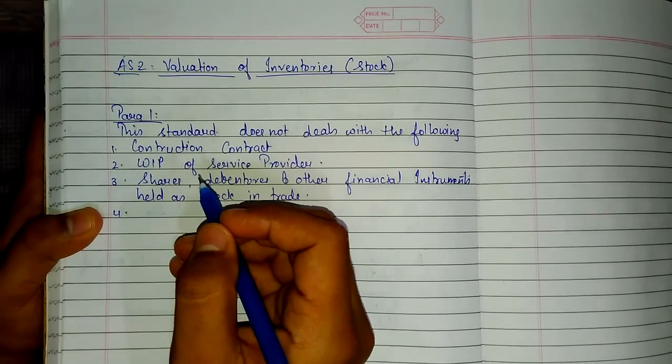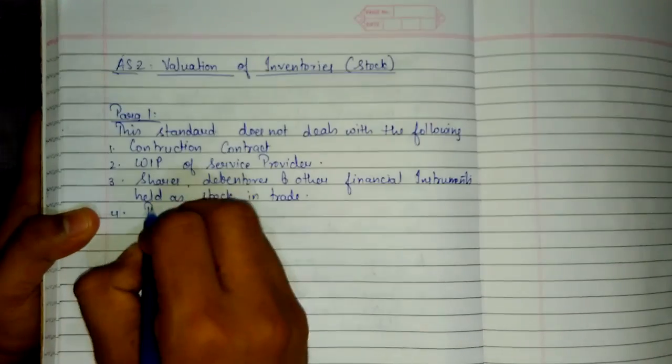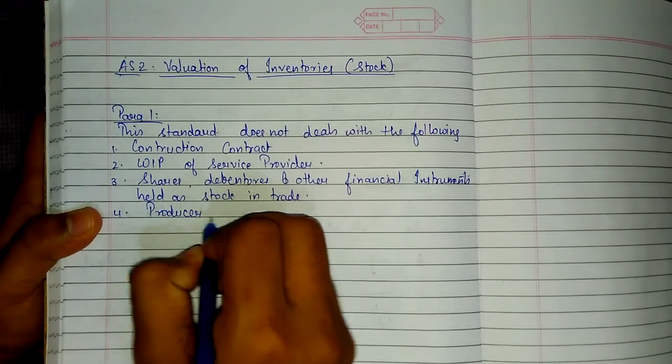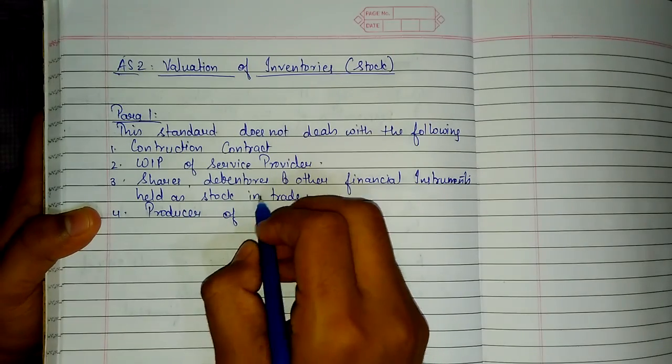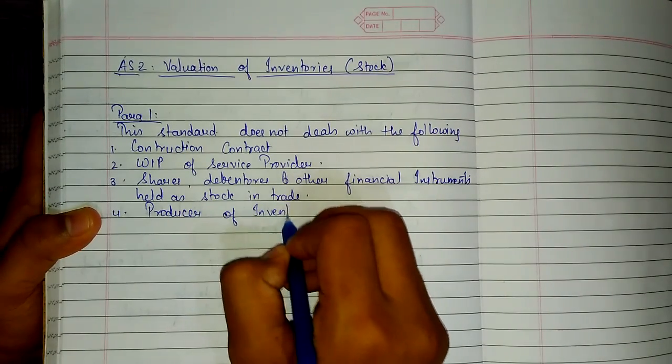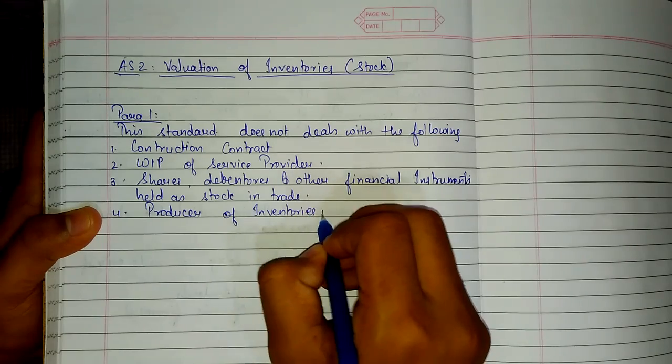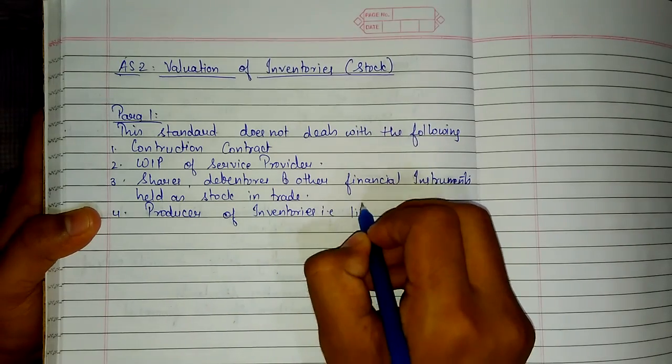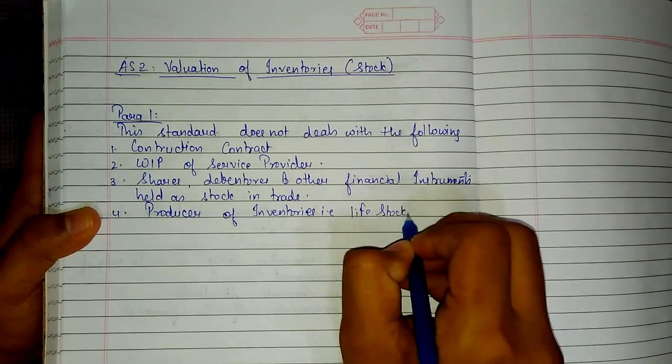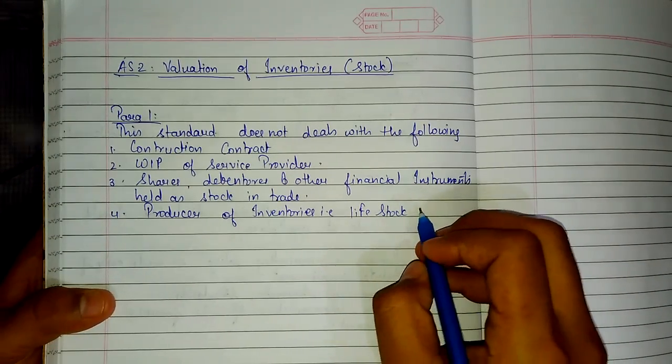Fourth, producer of inventories, that is livestock. You have come across the word livestock earlier.